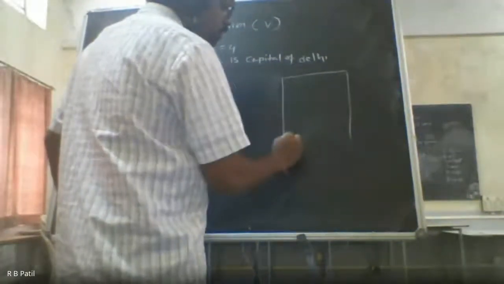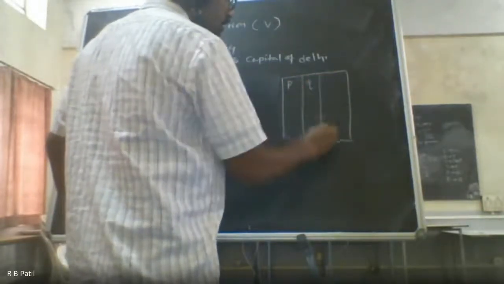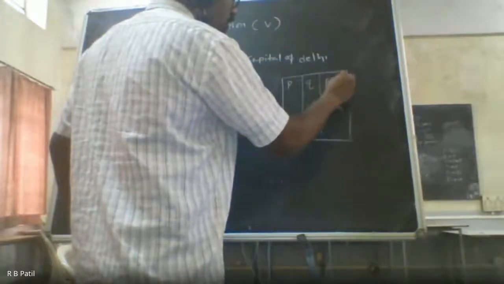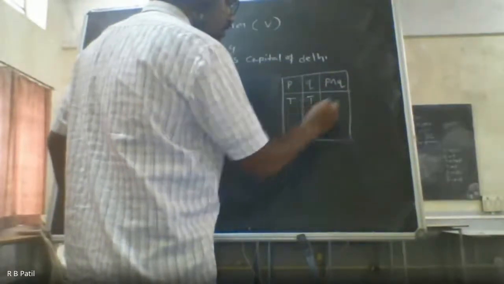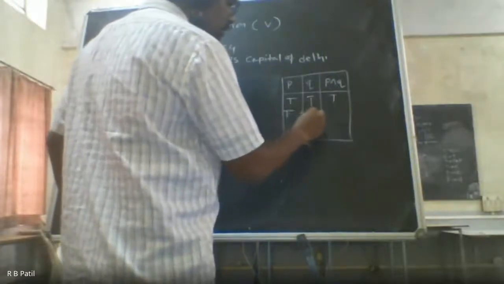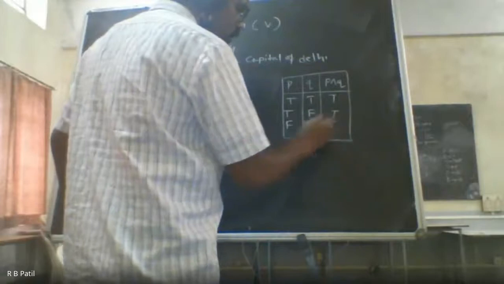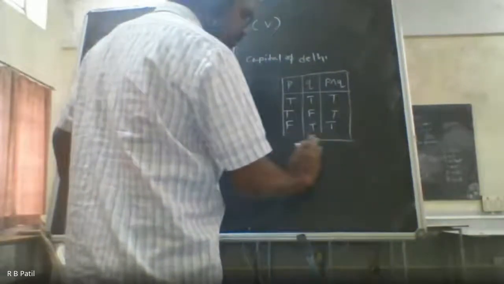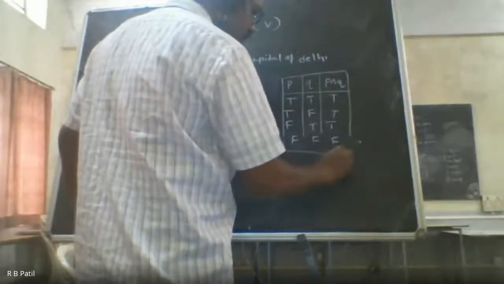So for the truth table, if P and Q are given, then P is true, Q is true, output is true. True, false, output is true. False, true, output is true. And for false, false, the output is going to be false.